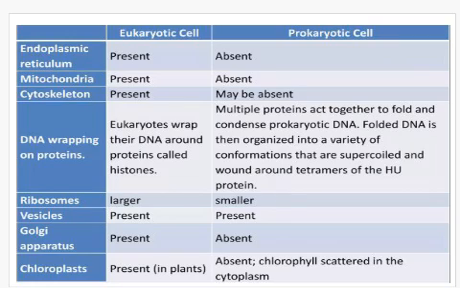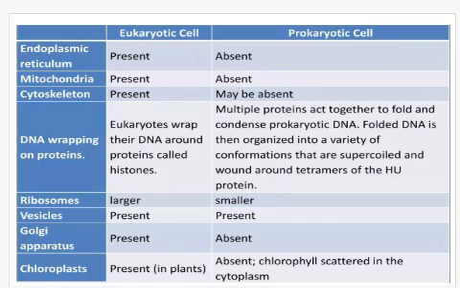In eukaryotic cells, cytoskeleton is present. In prokaryotic cells, cytoskeleton may be absent. In case of eukaryotic cells, DNA wrapping on proteins: eukaryotes wrap their DNA around proteins called the histones. In prokaryotic cells, DNA wrapping on proteins: multiple proteins act together to fold and condense prokaryotic DNA. Folded DNA is then organized into a variety of conformations that are supercoiled and wound around tetramers of the HU